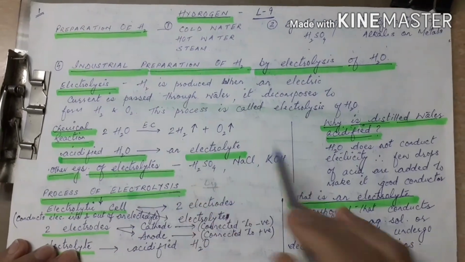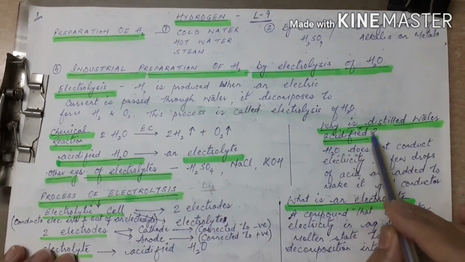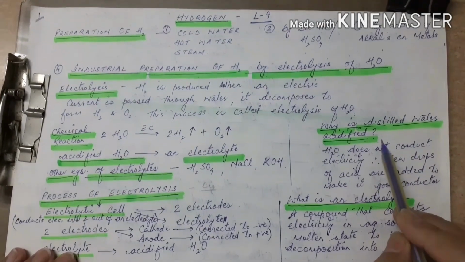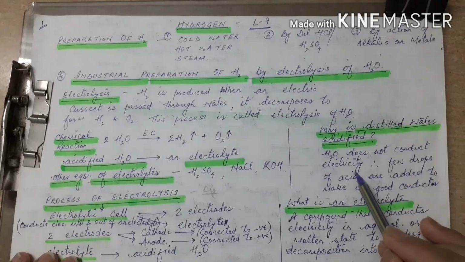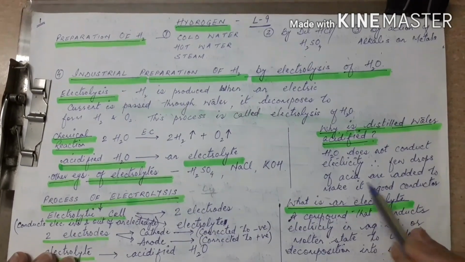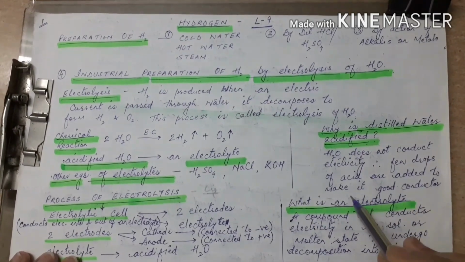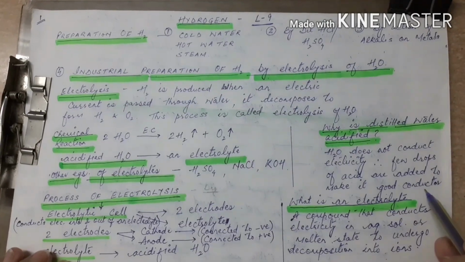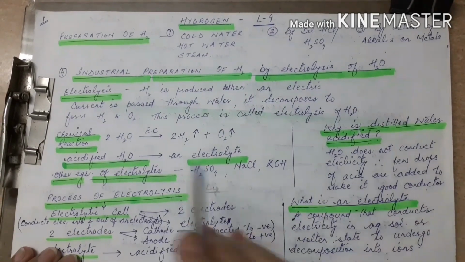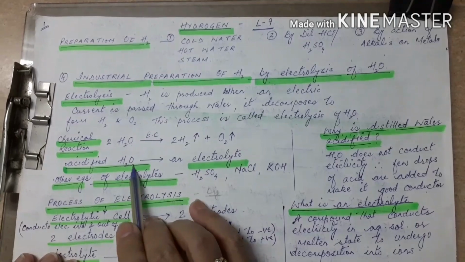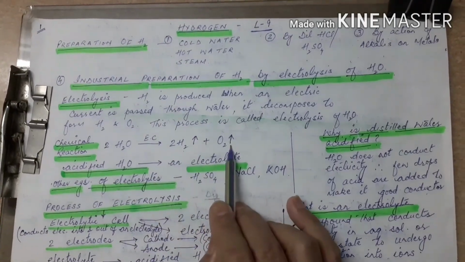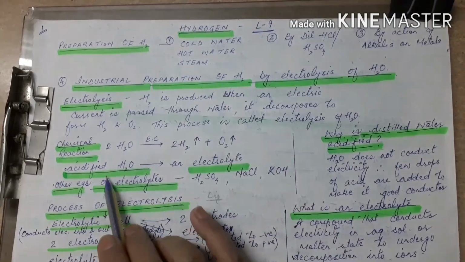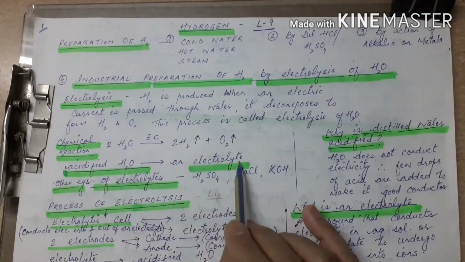So here the question can be asked to you, why is distilled water acidified? It is now clear, water does not conduct electricity, therefore a few drops of acid are added to make it a good conductor of electricity. Only then we can pass the electric current through this acidified water, which will decompose into hydrogen and oxygen. Here acidified water is considered to be an electrolyte.